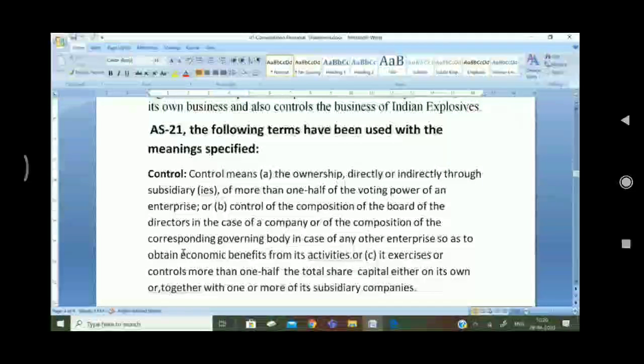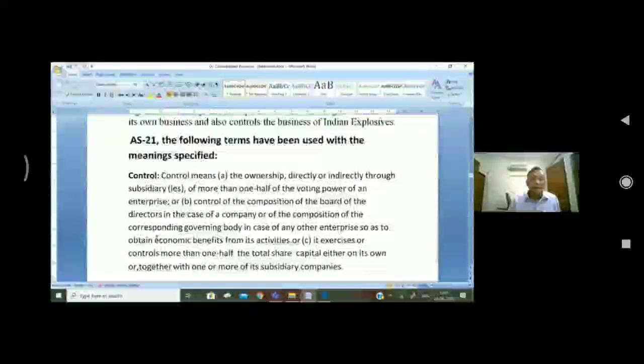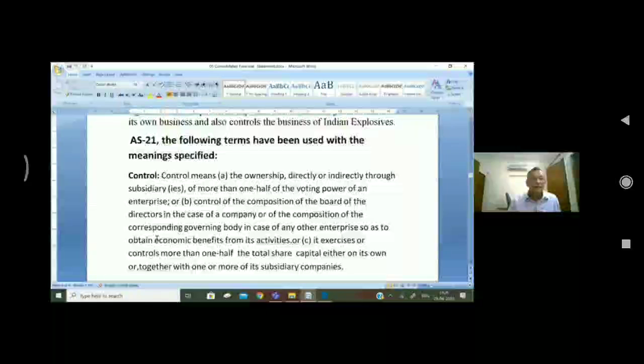Controls more than one half of the voting power, more than one half of share. In any of the three cases or all the cases, it will have control. Next is subsidiary. A subsidiary is an enterprise that is controlled by another enterprise known as the parent.